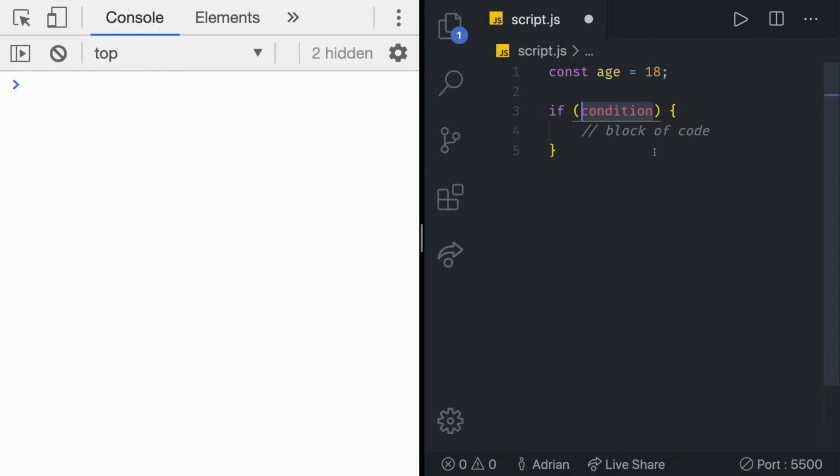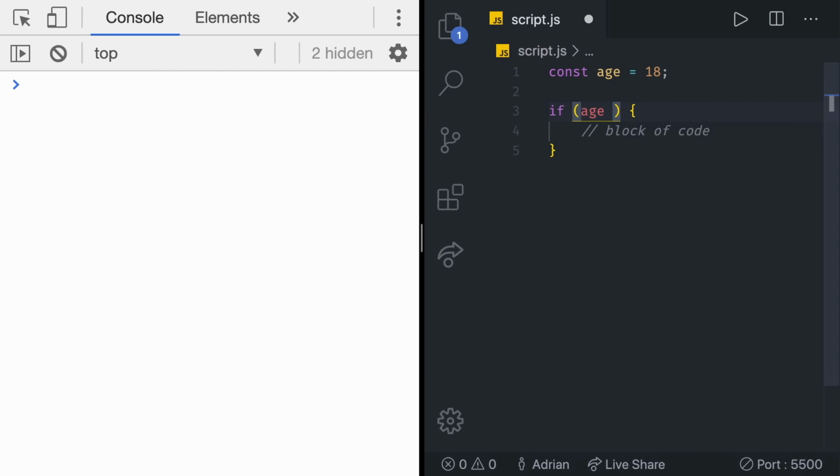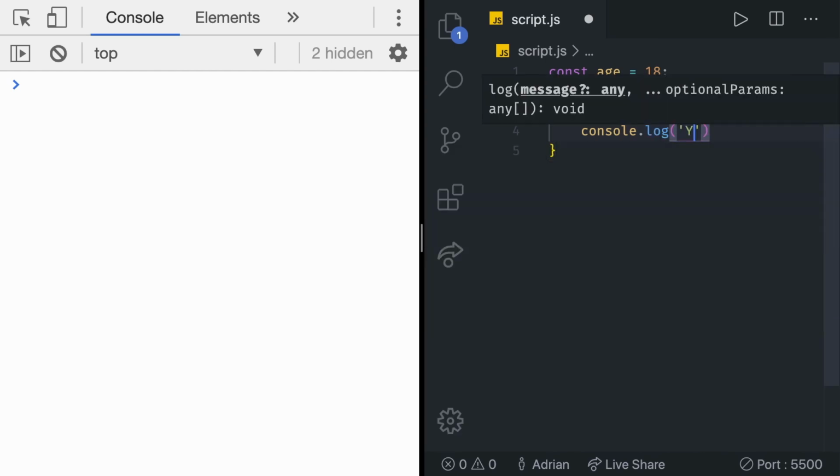So inside of here, we can use the age variable and use one of the comparison operators to get a Boolean value. Let's say that the age must be larger than 18, just like this. And here, we can write a simple console log, which is going to say, you may enter. That's it.